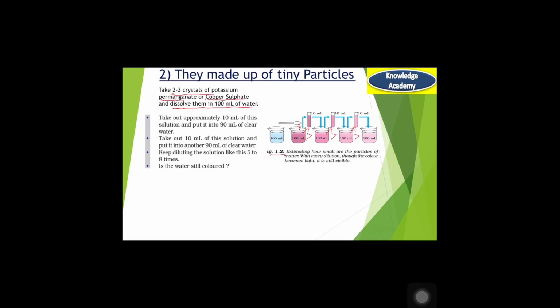So what will we observe? We can see the color of the solution becomes gradually lighter. That shows the matter is made up of tiny particles. At the place where the color is dark, it indicates a greater amount of particles is present, and at the place where the color is light, it indicates fewer particles.